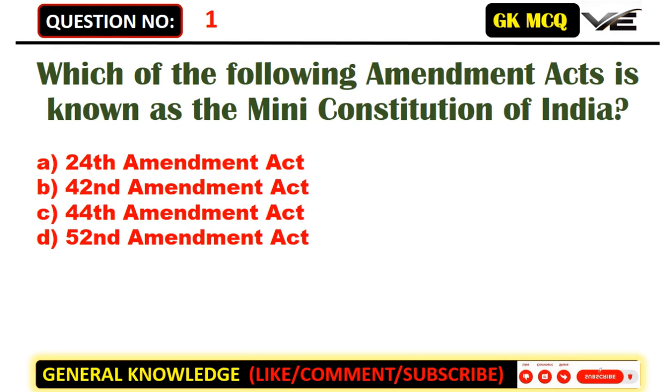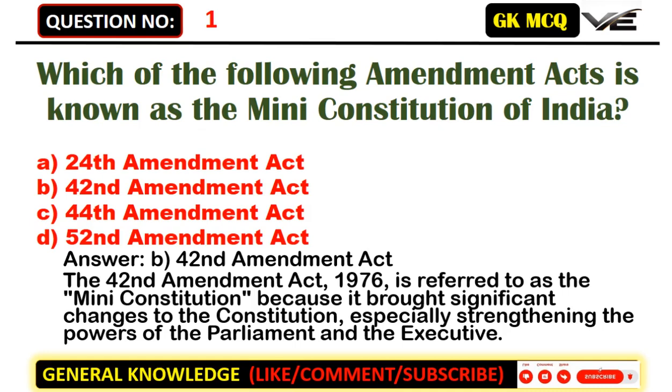Which of the following amendment acts is known as the Mini Constitution of India? A. 24th Amendment Act. B. 42nd Amendment Act. C. 44th Amendment Act. D. 52nd Amendment Act. Answer: B. 42nd Amendment Act. The 42nd Amendment Act, 1976, is referred to as the Mini Constitution because it brought significant changes to the Constitution, especially strengthening the powers of the Parliament and the Executive.